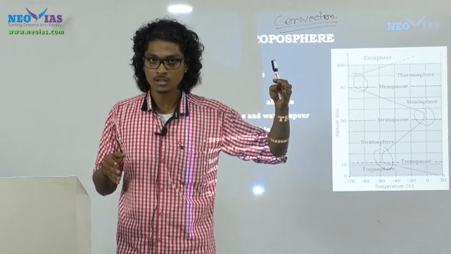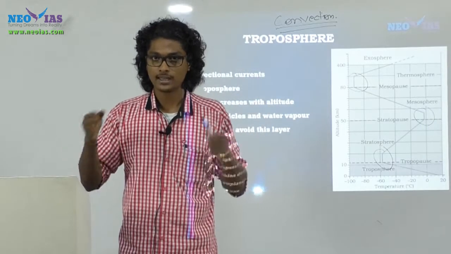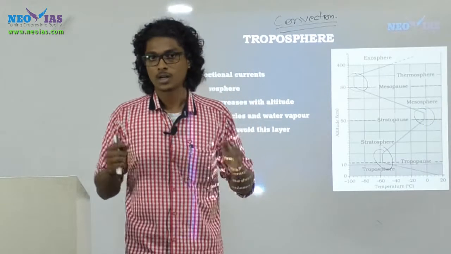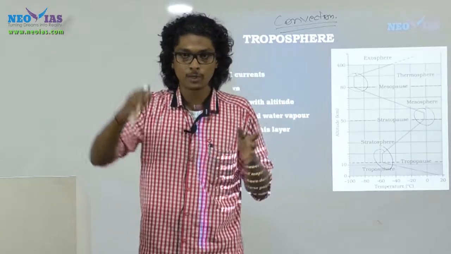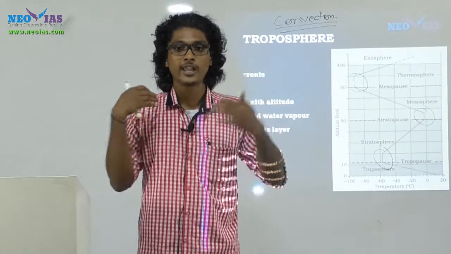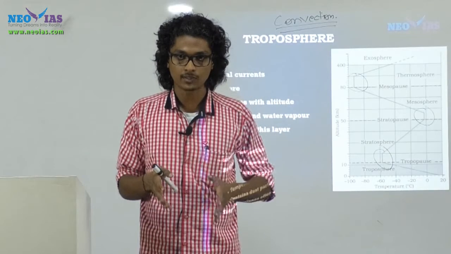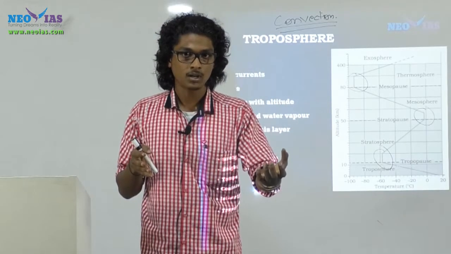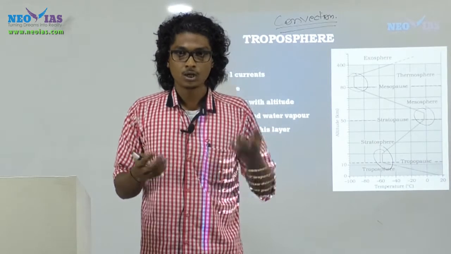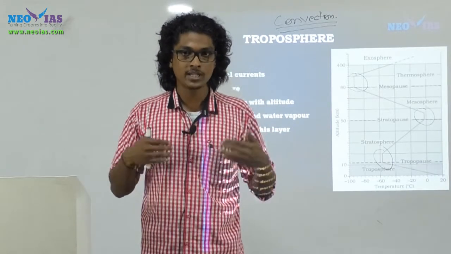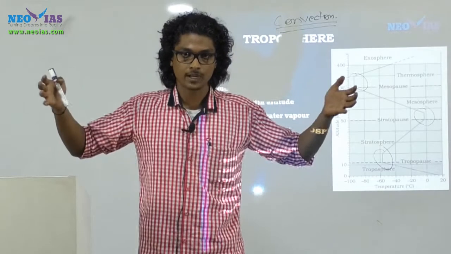But convection is different from conduction. Consider that the insolation is coming to the surface and the surface is getting heated up. Now imagine the air particles in contact with the earth's surface. If the surface is warmer, they will also get heated up. These air particles which are getting heated up will expand.